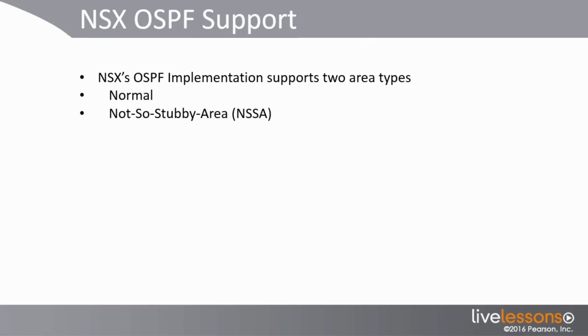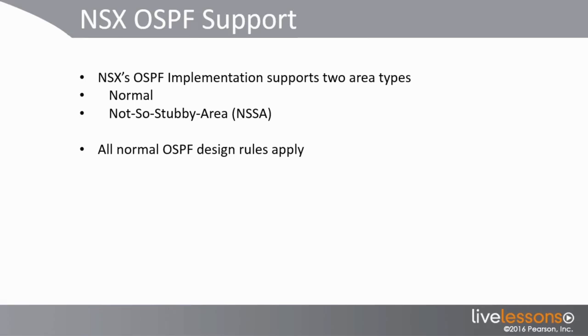So we wanted to be very focused on what we support from an NSX perspective, and focus on normal areas and NSSAs because of the inherent benefit that NSSA brings by being able to just feed a default route or accept a default route and minimize the amount of LSA state that's stored inside of a router. So these made the most sense from a capabilities perspective and meet the needs of the vast majority of our customers.